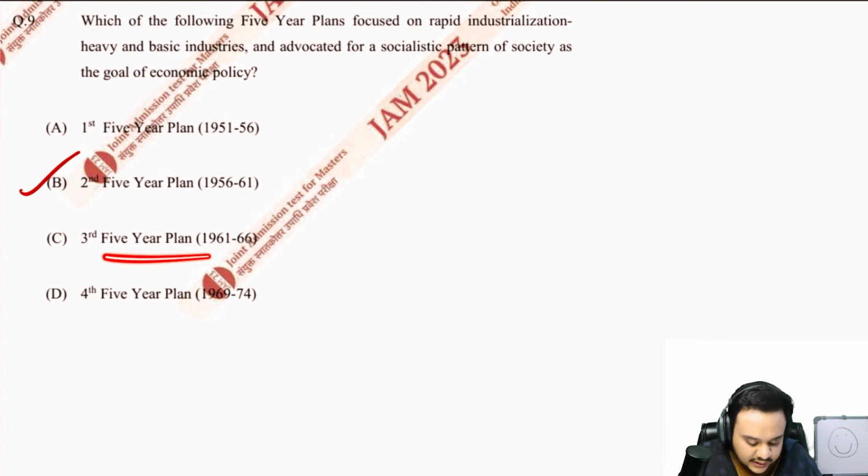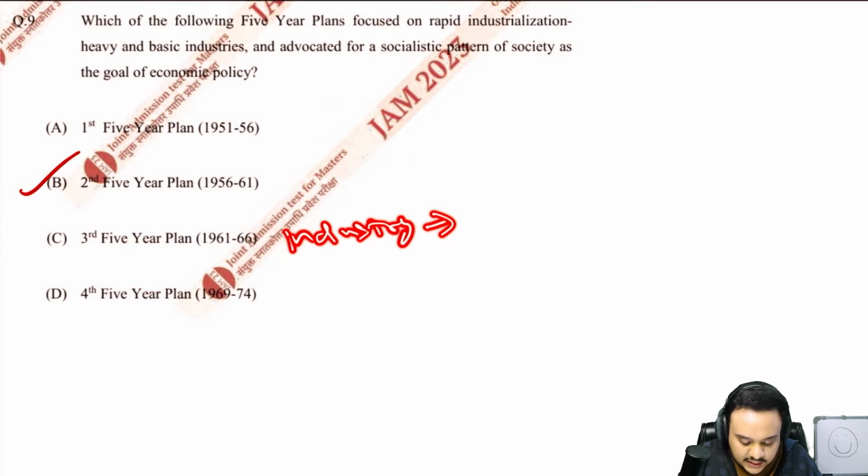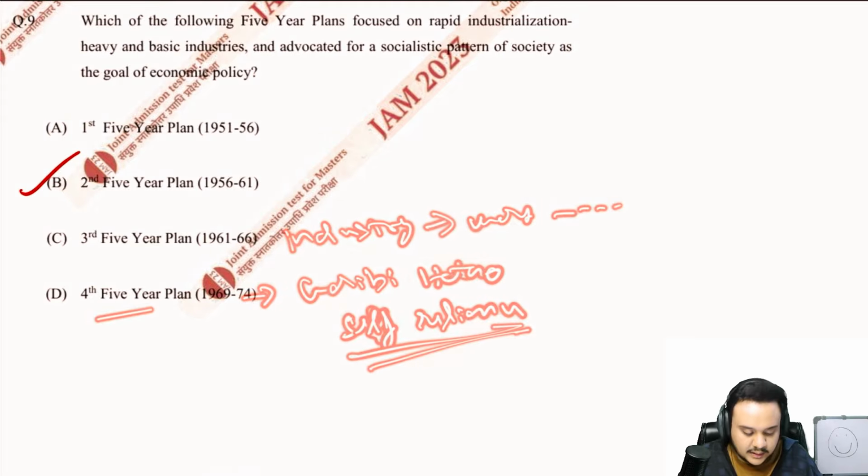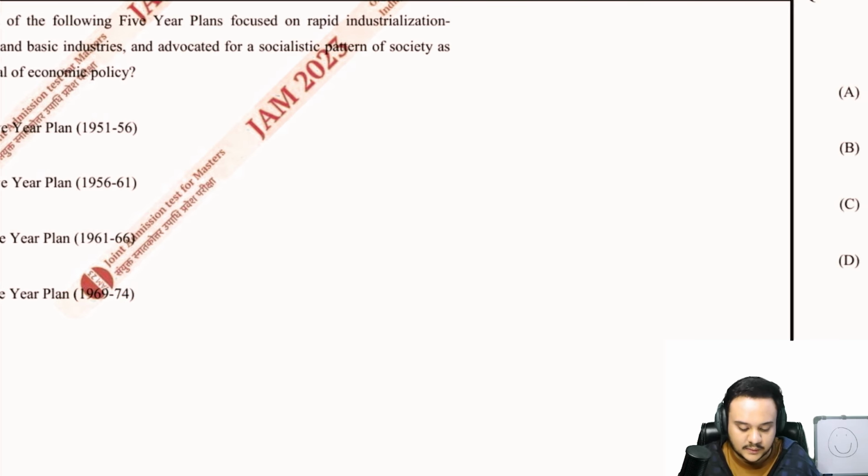Similarly for the third 5-year plan, the most famous was industry, and most of it was disrupted by wars and so on. Then the fourth one, the Garibi Hatao era, and again self-reliance was a very important topic. Now let us move on.